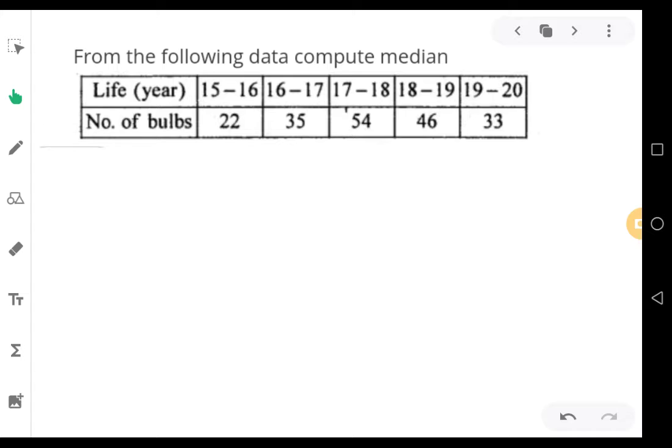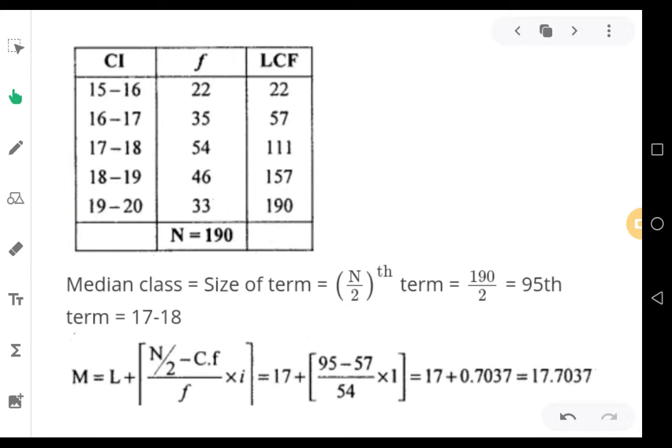Now let's go to the solution part. We should calculate cumulative frequencies, less than cumulative frequencies. LCF andre less than cumulative frequencies. For the solution table, bring the first and second columns as usual from the question.